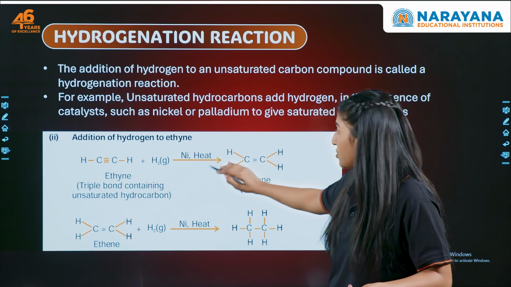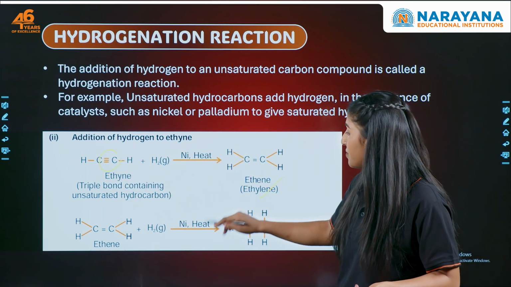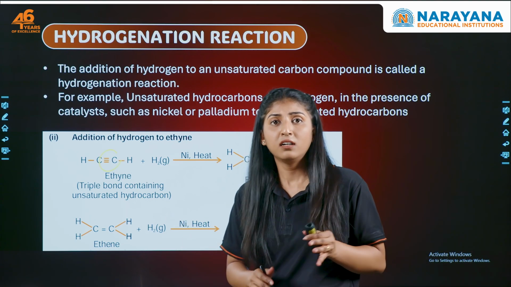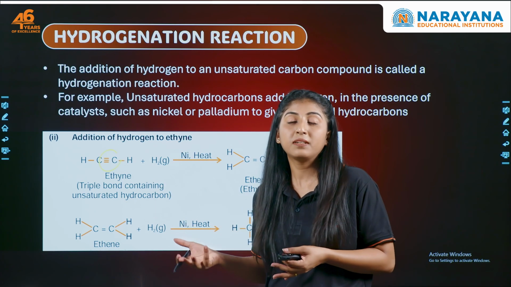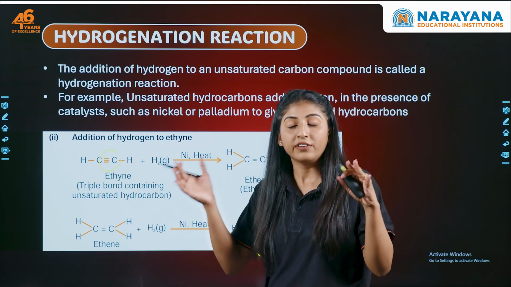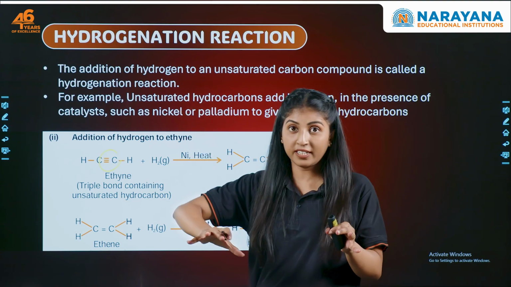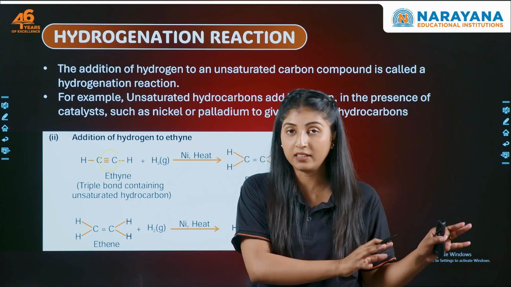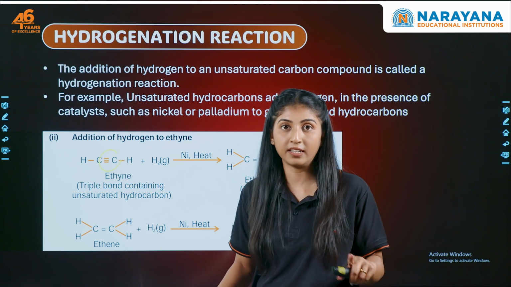Now, similarly, we can have hydrogenation of ethyne. Ethyne has a triple bond. It will first form ethene, and then it will form what? Ethane, right? Now, you must have read that this reaction is quite important to form vegetable ghee, and vegetable ghee is very dangerous. Vegetable oil is fine, but vegetable ghee is very dangerous. So unsaturated hydrocarbons are healthy for us, but the saturated hydrocarbon made by this hydrogenation reaction is very unhealthy, right?